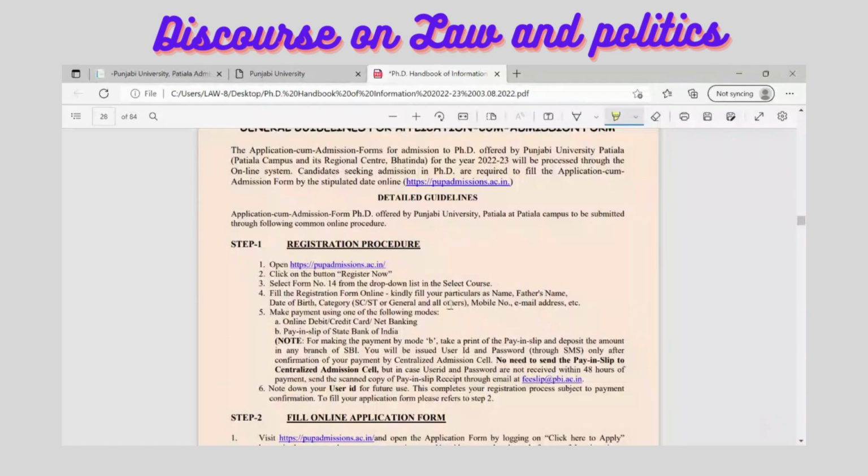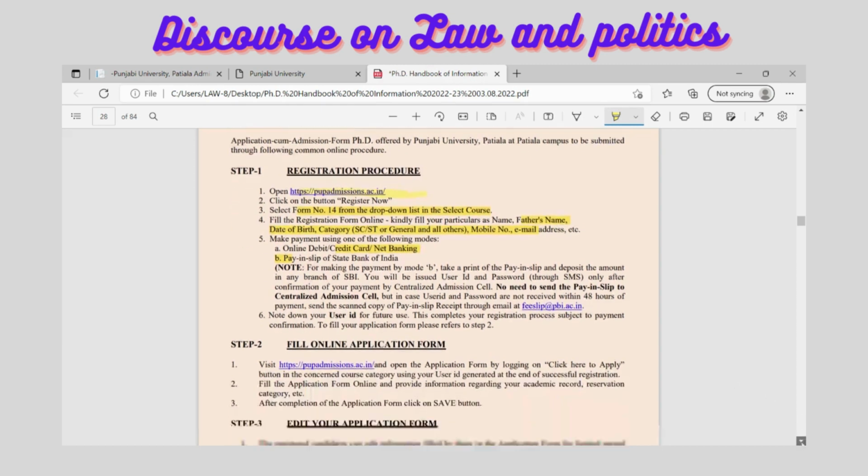Now, if you are going to apply, the procedure has been given here. You need to go to the website puadmissions.ac.in, click on Register Now, then select form number 14, because there would be other options as well. Fill the form online, pay the fee, and give your particular information such as your name, father's name, and date of birth while filling the registration form. This is the registration procedure given.